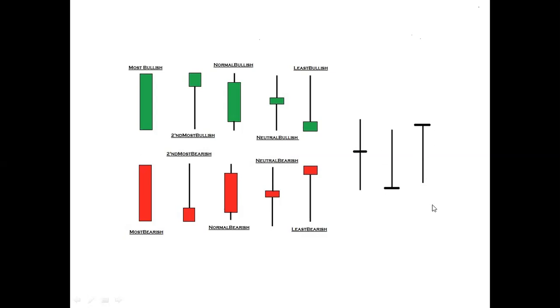This is just the opposite: the opening is the day's high, and the closing is also the same. But in the middle of the day the bears drag the price down, and at the lowest point nobody wants to sell. Then the bulls get control and take the price to the higher side, but are not able to go above the opening price. So this candle is also a neutral candle, but this is a slightly bullish neutral candle.